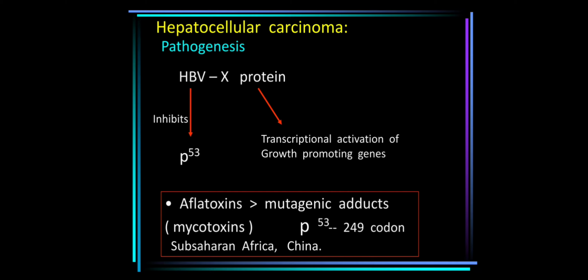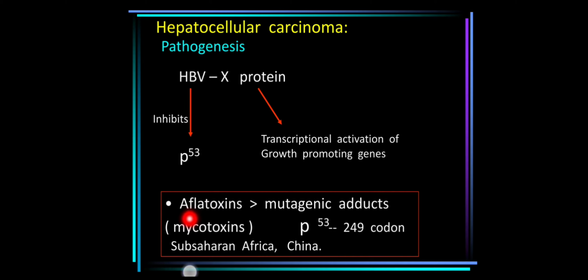In many cases, there is a mutation because of HBV X protein, which arises from the X gene of HBV. So what does this protein do? This protein is usually causing the inhibition or inactivation of the tumor suppressor gene P53. This results in disruption of normal growth control and leads to transcriptional activation of growth promoting genes. So that will lead to increased cell turnover, and if there is any mutation in between, that will lead to proliferation of the mutated cells.